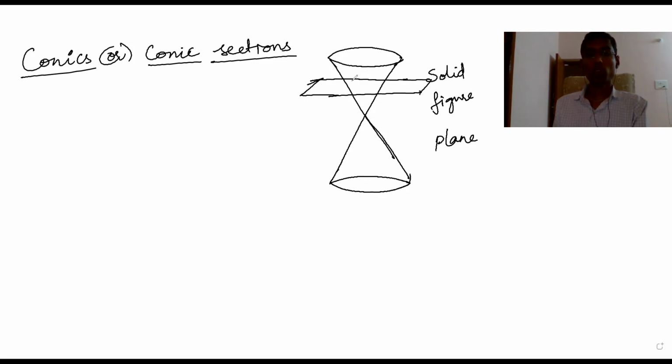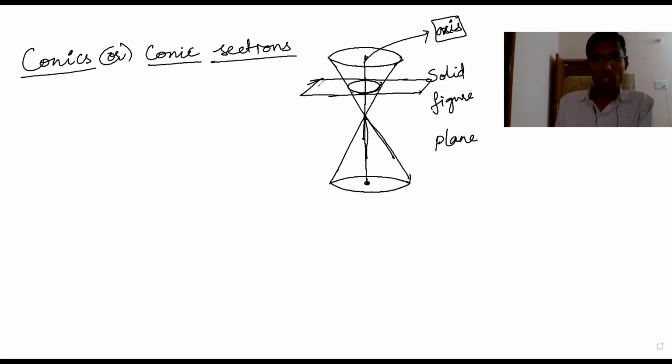Then what will happen if you cut with a plane? Then this will be like this. So your cutting will be like this. That means the conic section, how do you cut? If you cut at 90 degrees, this is called, I'm drawing here, the axis of this cone. This is called the axis.